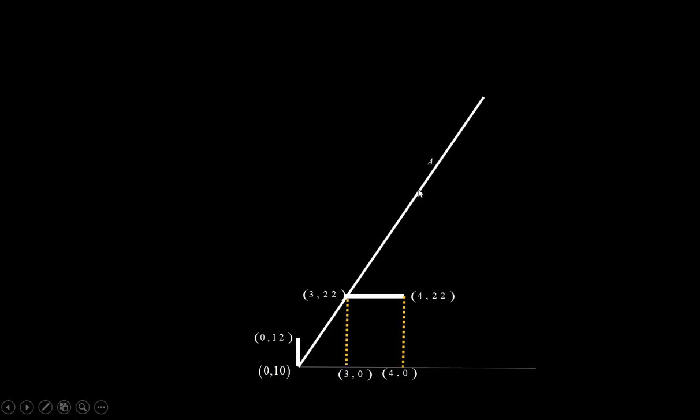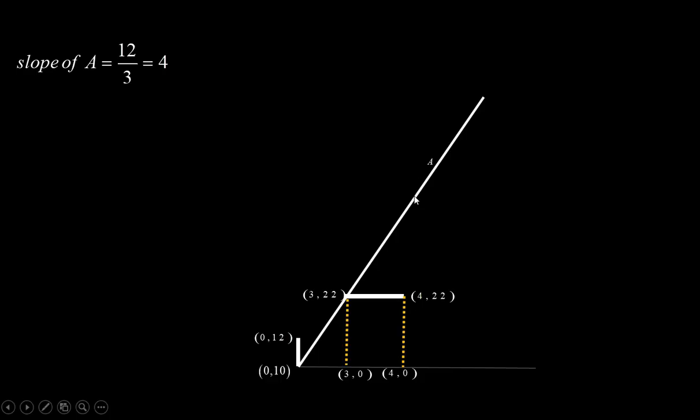You can verify first. The slope of this line is the maximum one. You cannot draw a line passing through one of the points in this range and one of the points in this range, which has a slope more than the slope of A. So this is the slope of maximum magnitude. And what is this? That slope we can find as delta y by delta x. So 22 minus 10 divided by 3 minus 0. So that is the slope of A. So 4. So this is the maximum slope. Now comes the minimum slope.